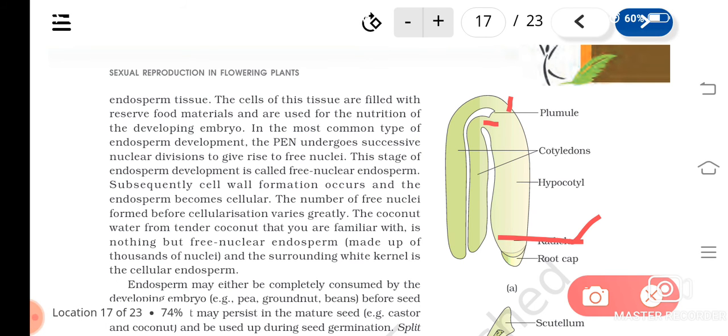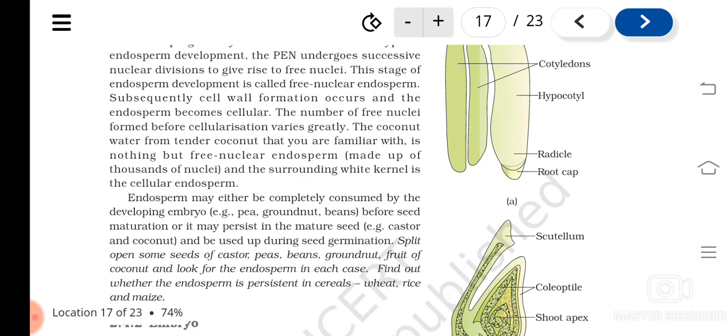This is the radicle, and from the radicle the root system will be formed, and there will be a root cap which protects the radicle and the young roots growing through the soil. Understood?